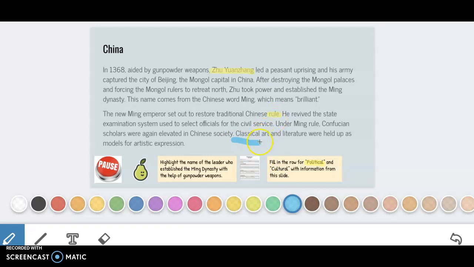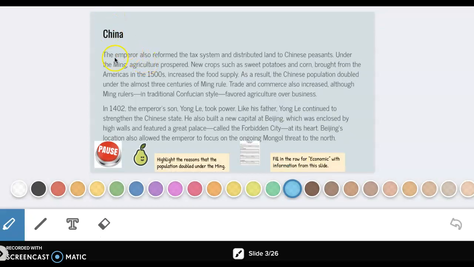So read this information here and jot down some notes in your political and cultural column or row in your paper. Pause and do that now. Let's continue with slide 3.